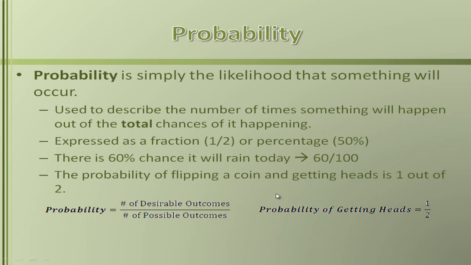So again, if we did our coin flip example, the probability of getting heads is always going to be our desirable outcome. We want heads, that's going to be 1 on the top. Total outcomes is going to be 2 because there's heads and tails. So that's what probability is.